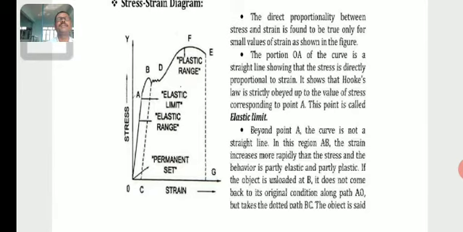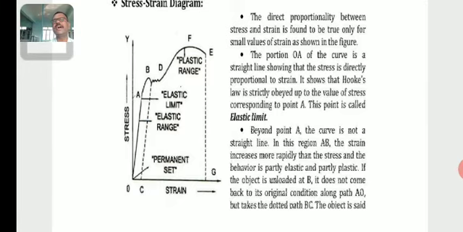Look at the many points: A, B, D, E and so on, where O indicates the origin. Then O to A indicates the elastic range, up to the point A, where the material obeys Hooke's law. Point A is called the elastic limit.